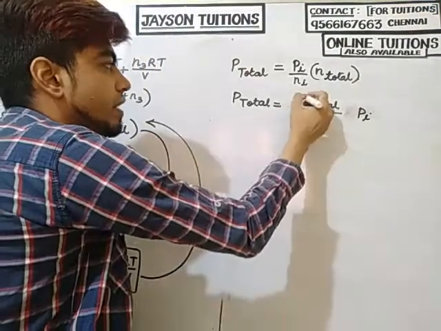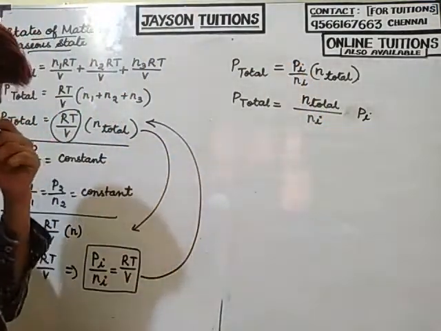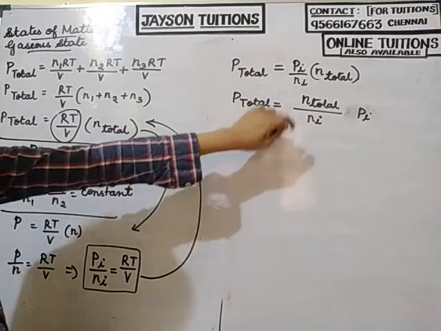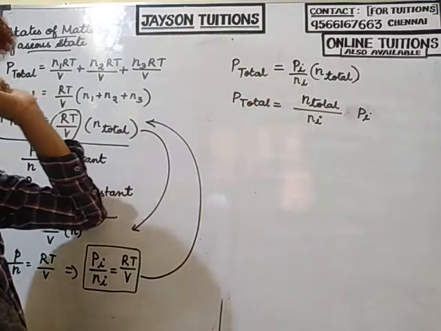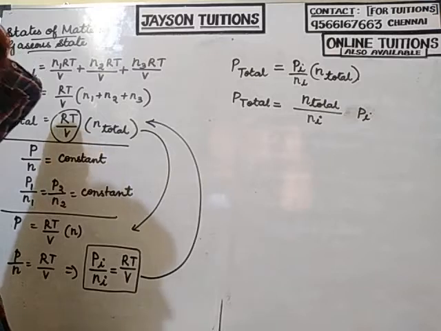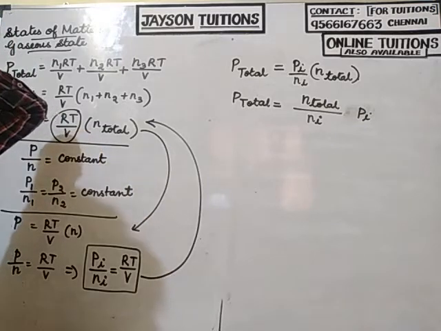Suppose mole fraction. You have studied the formula for mole fraction in the first lesson. What is the formula for mole fraction?